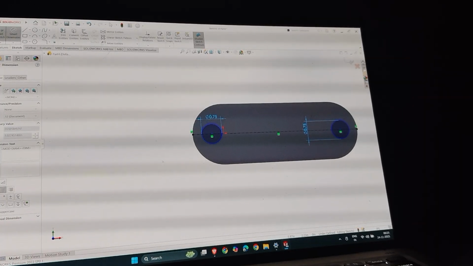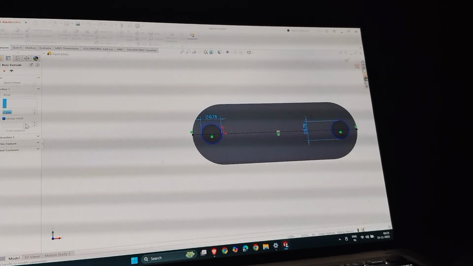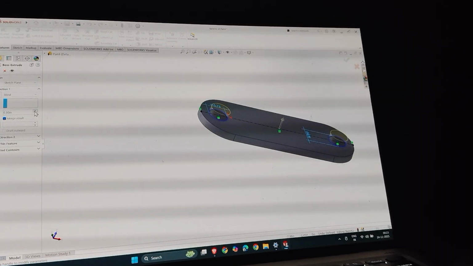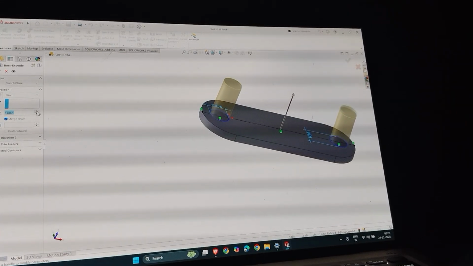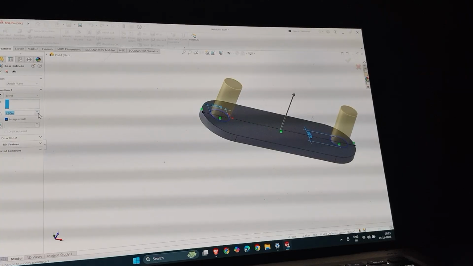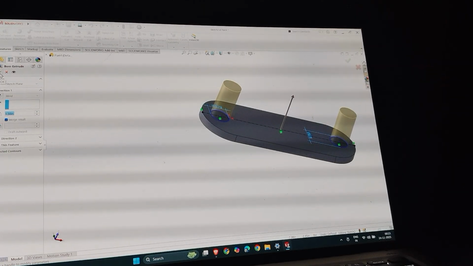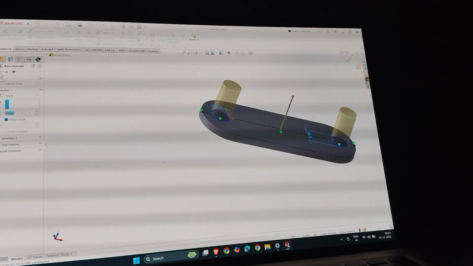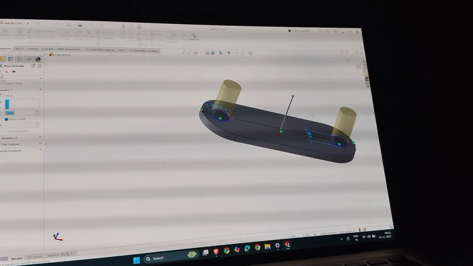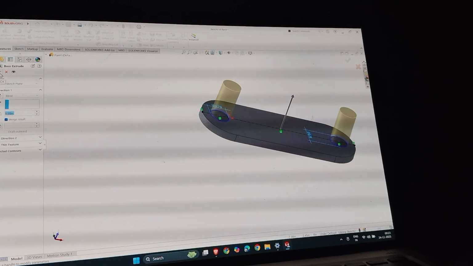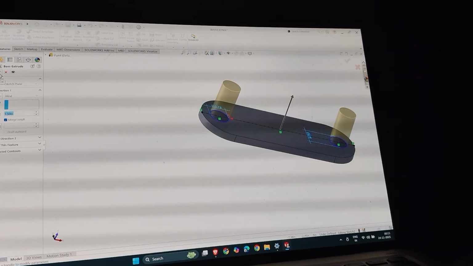Now do the extrude base of this outside. Make it long. Okay, it is enough. I think 0.3 inches. I will take the width of every component: Geneva wheel 0.3 inches, drive shaft 0.3 inches. So it will be okay.